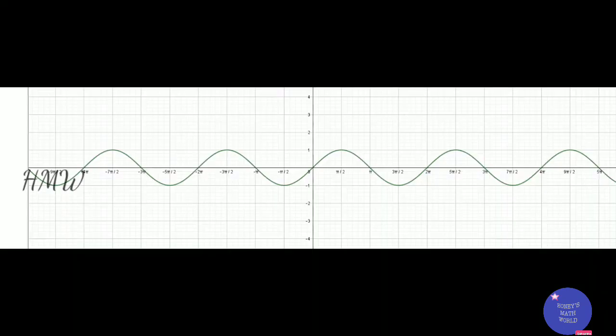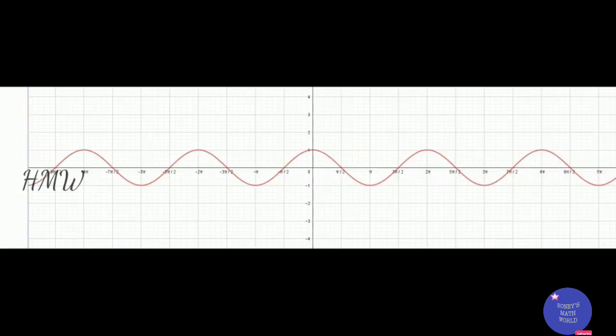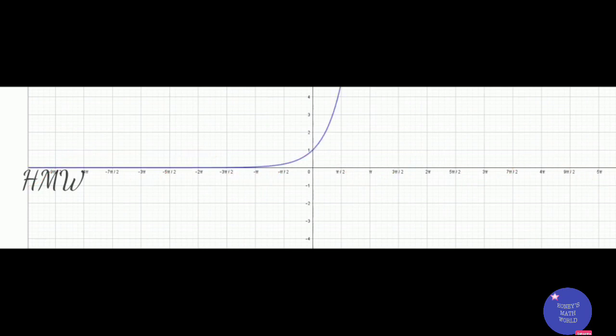So let's have a look at this graph. This is the graph of sin x. You know that it is continuous everywhere. Similarly, the cos x curve. The cos x curve is continuous everywhere. Next graph is the exponential function a to the power x. The exponential function graph is always continuous.